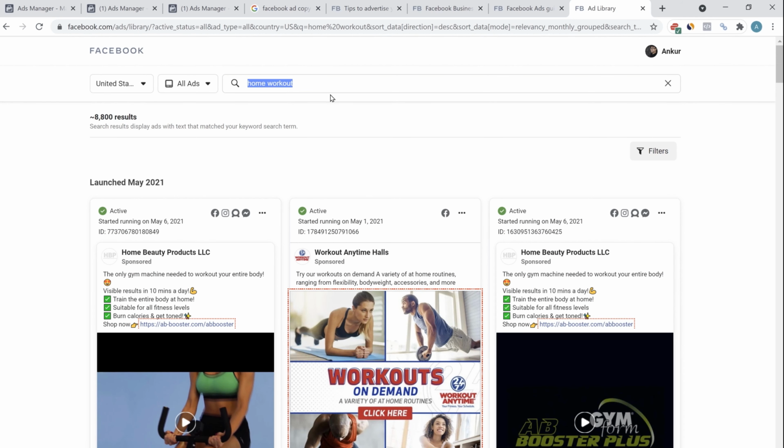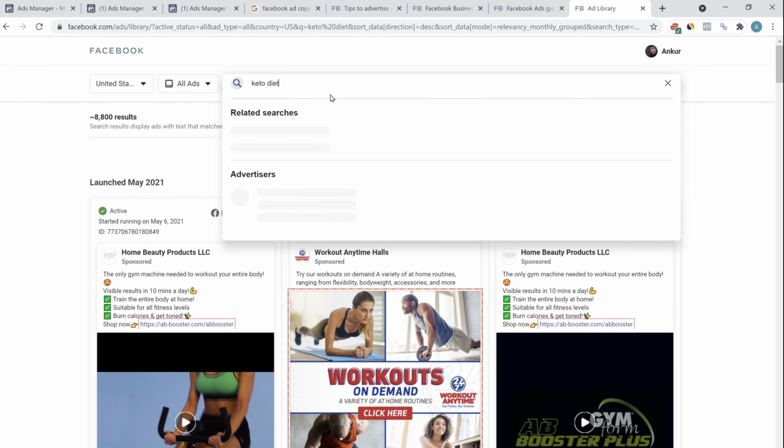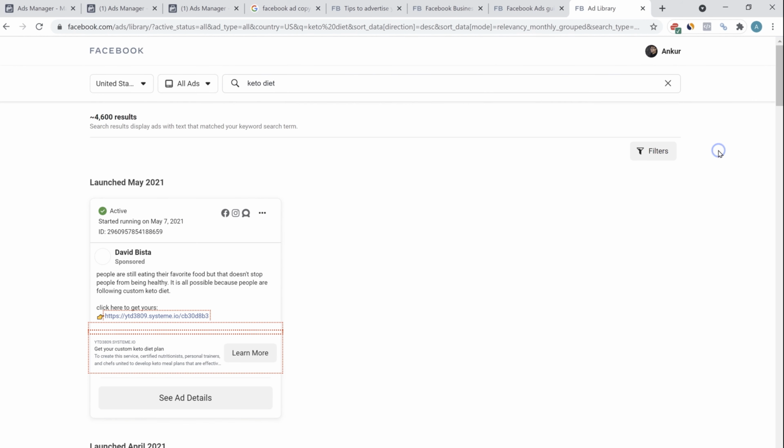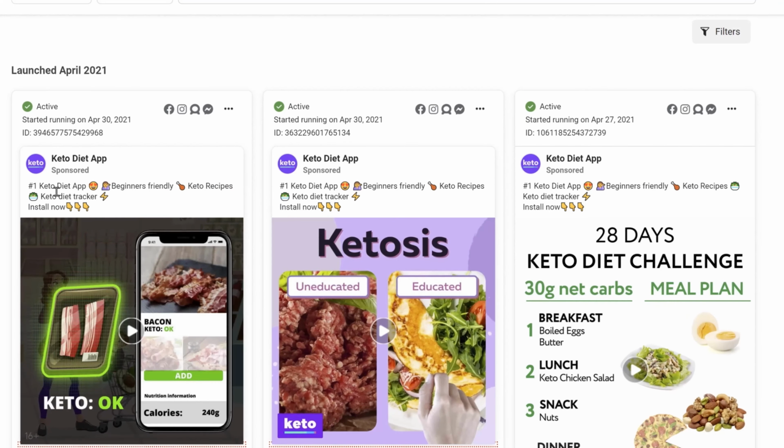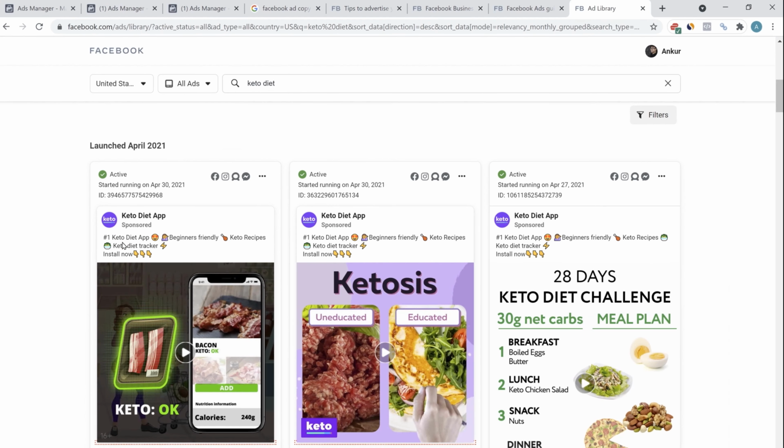Let's try some other product. Let's see what comes up with keto diet. Here we can see hashtag 1 keto diet app, beginners friendly, keto recipes, keto diet tracker, install now. Simple, emojis, targeting only the benefits, easy to read. Even the images are very vibrant. They are grabbing the attention.